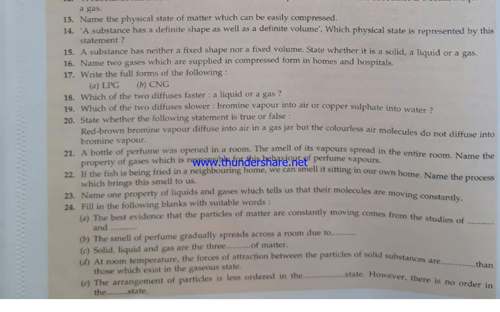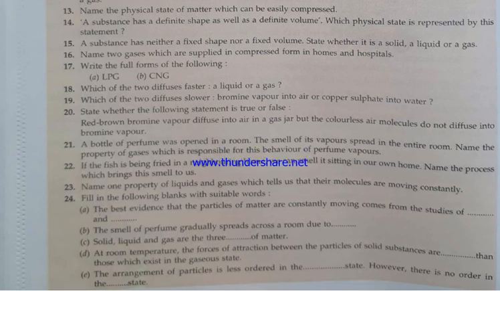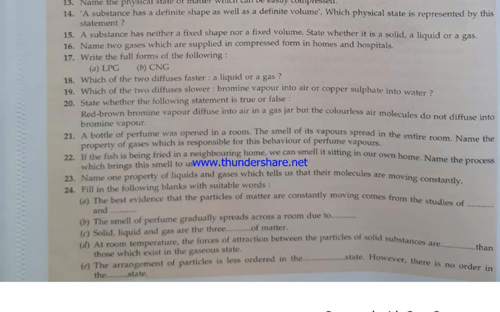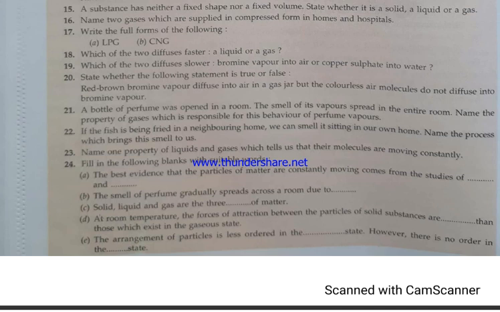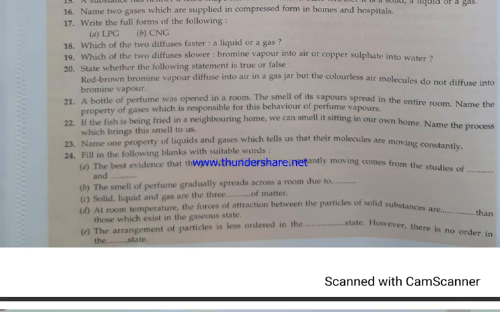The smell of perfume spreads due to diffusion. Solid, liquid, gases are the three states of matter. At room temperature, the force of attraction between particles of solid substances is more. The arrangement of particles is less ordered in the gaseous state.